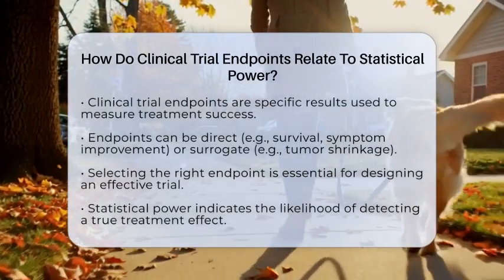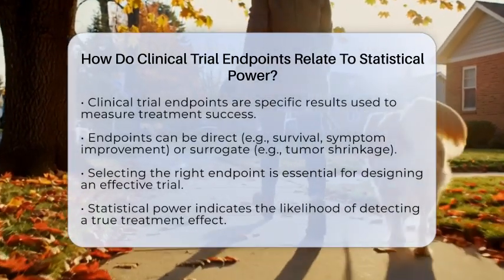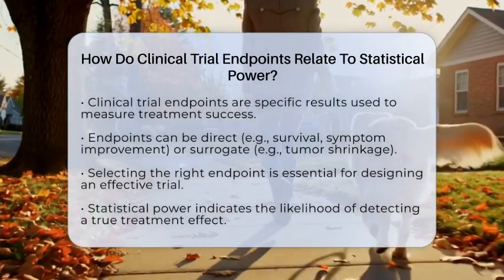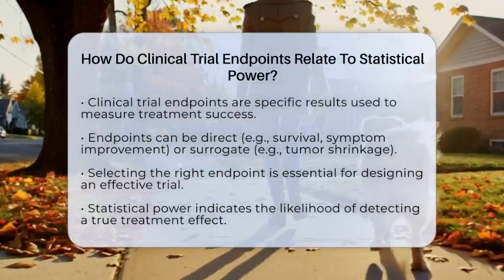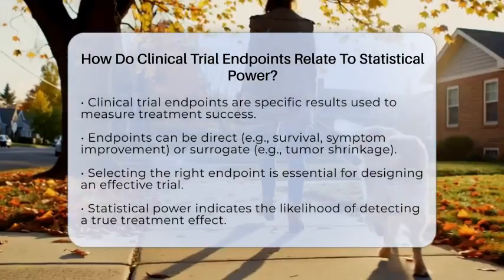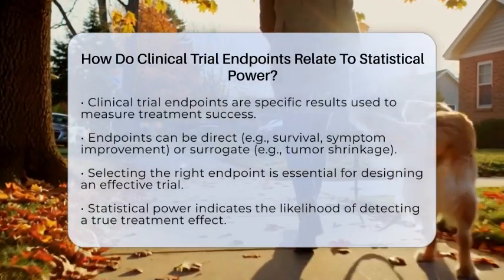Now, statistical power is about how likely a trial is to detect a real effect if it exists. Think of it as the trial's ability to catch a true benefit. If the power is high, the chance of missing a real effect is low. Power depends on several things, including how big the treatment effect is expected to be, how many people are in the study, and how much the data varies.